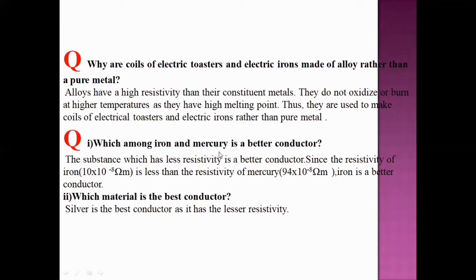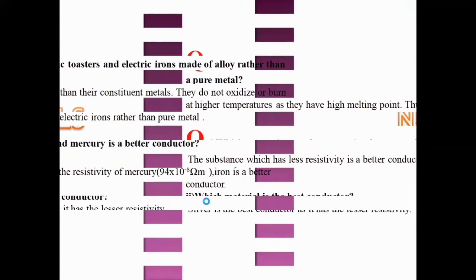Which among iron and mercury is a better conductor? The substance which has less resistivity is a better conductor. Since the resistivity of iron, 10 into 10 power minus 8 ohm meter, is less than the resistivity of mercury, 94 into 10 power minus 8 ohm meter, iron is a better conductor. Which material is the best conductor? All this is related to resistivity, children. Silver is the best conductor as it has the least resistivity.